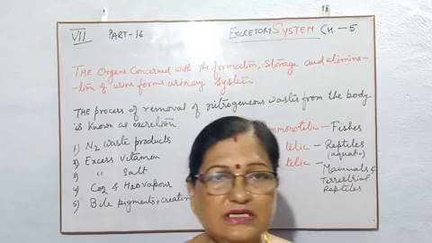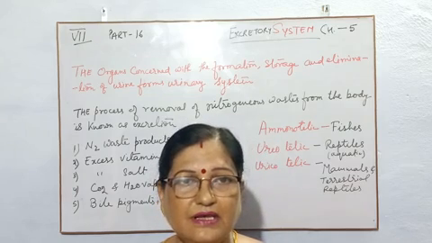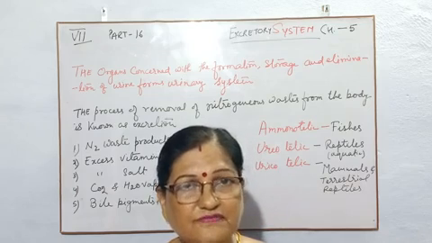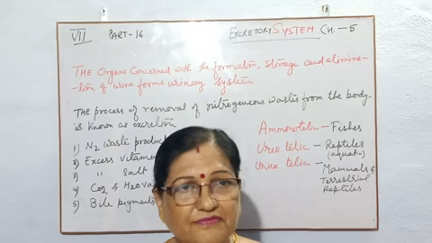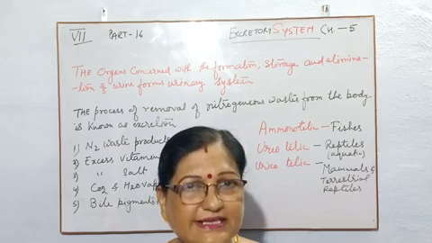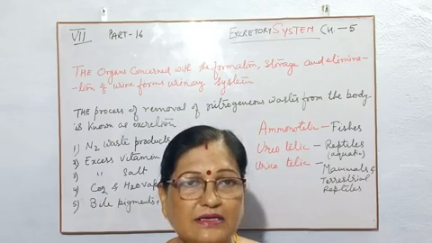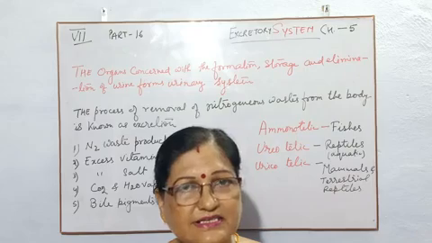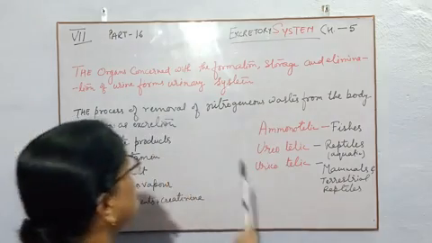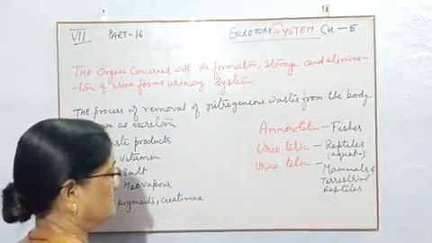Those materials are mainly harmful, and mainly they contain nitrogen. If the body releases them, then this process is known as excretion and the material is known as excretory product. So children, today I will concern about the excretory system.